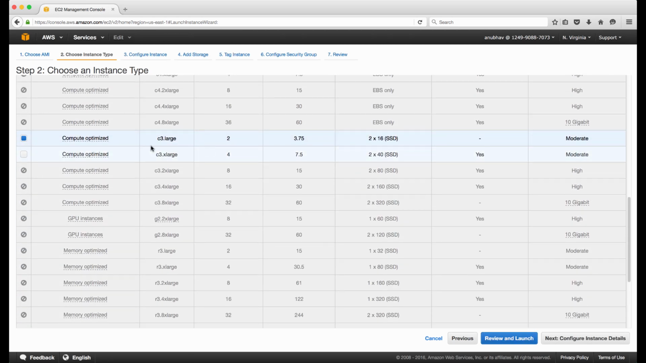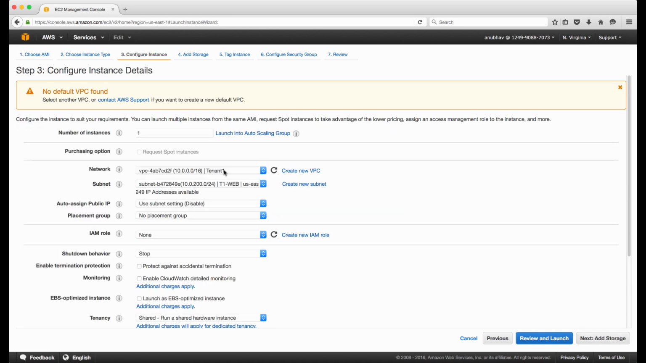So these two are instances which are presently supported and available. C3 large instance is ASAv v10, and extra large instance is v20, v30. So I'll select this option, extra large, and click on next. On this particular page I will select tenant, then I'll select subnet.